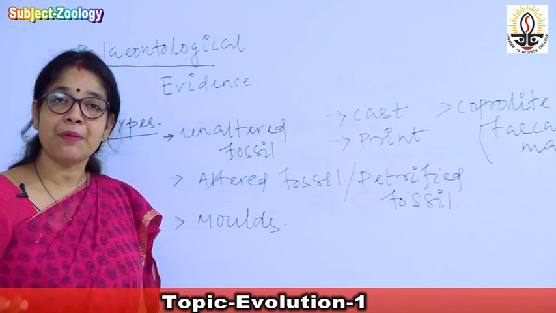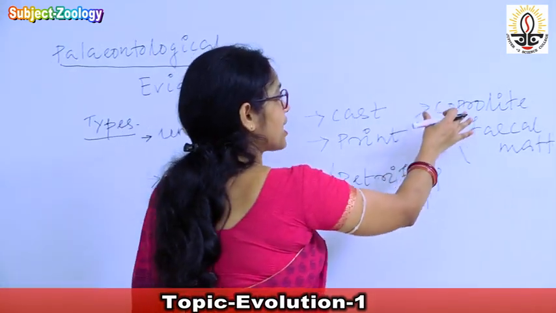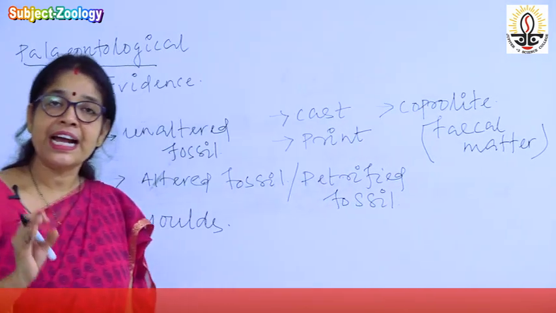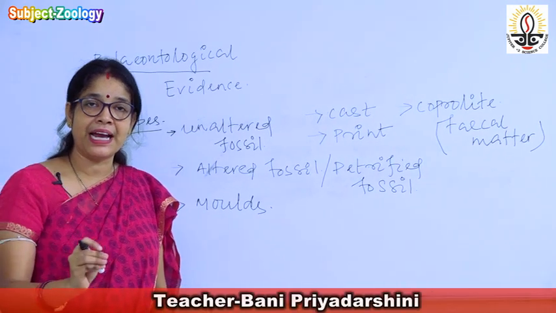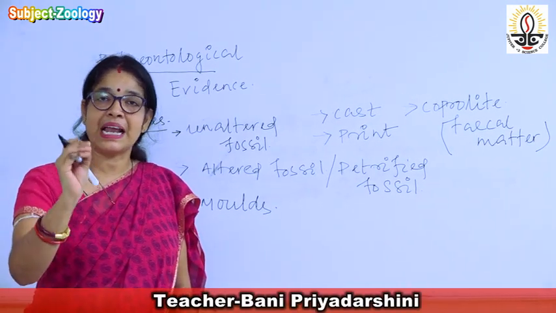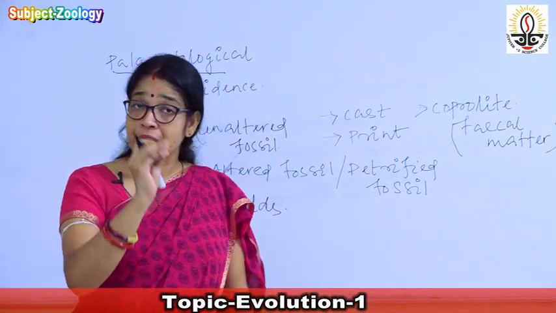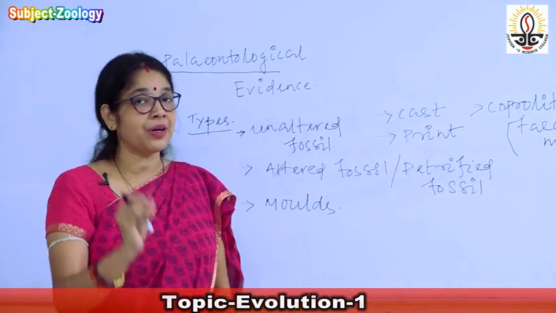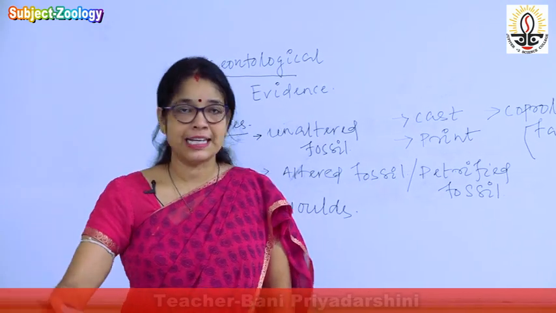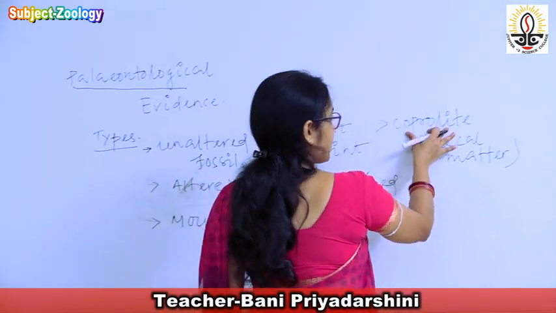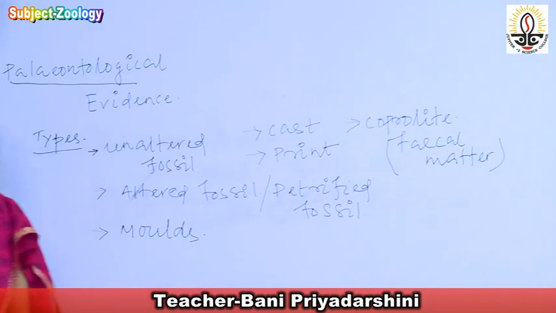And the last type of the fossil is known as coprolite. Coprolite is mainly formed by the presence of fecal matter. When the fecal matter or the alimentary canal of the organism is fossilized, that type of fossil is known as coprolite.